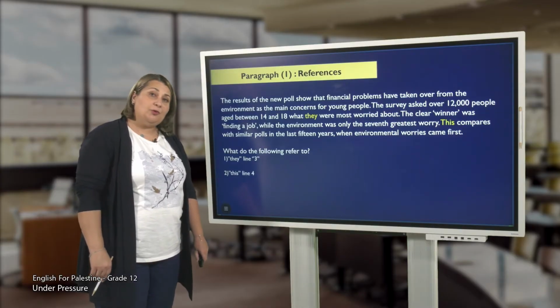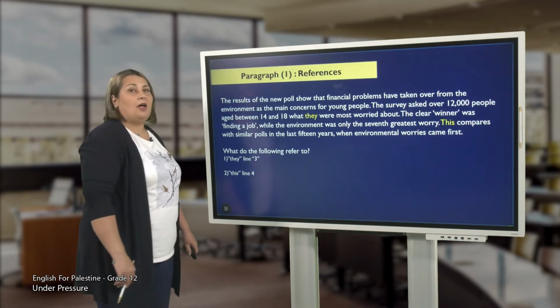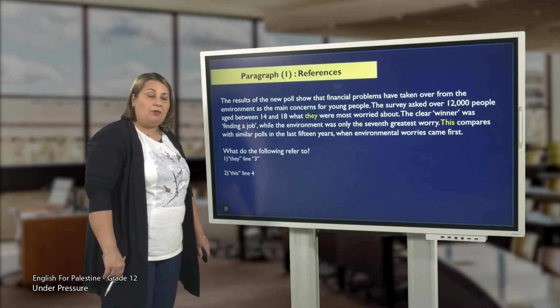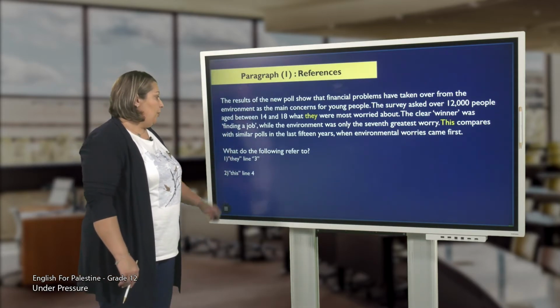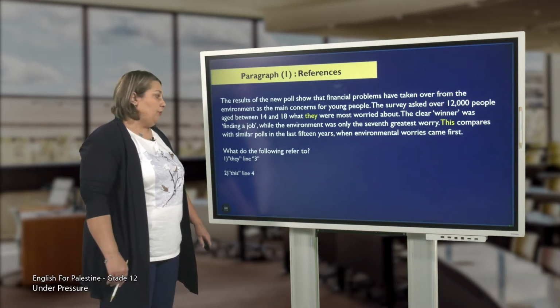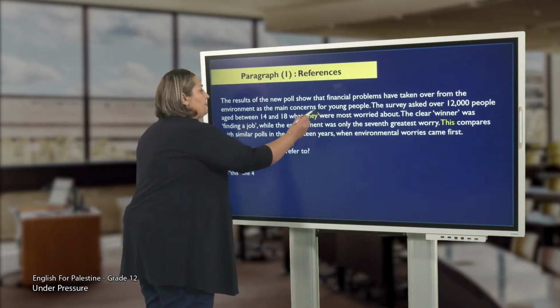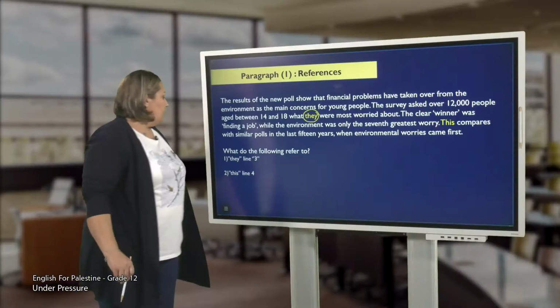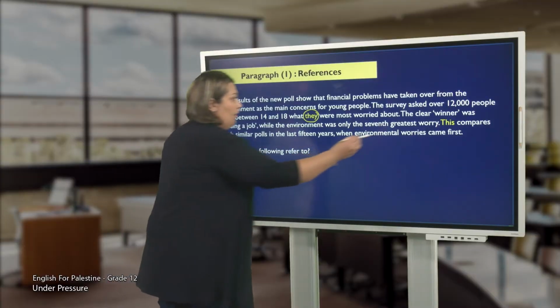And now let's move to the final part of our questions for today, which is the pronoun references. After reading the same paragraph, we are going to answer the following question. What do the following refer to? Number 1, they, line 3. And as you can see, here it is. Number 2, this, also in line 4. Here it is.